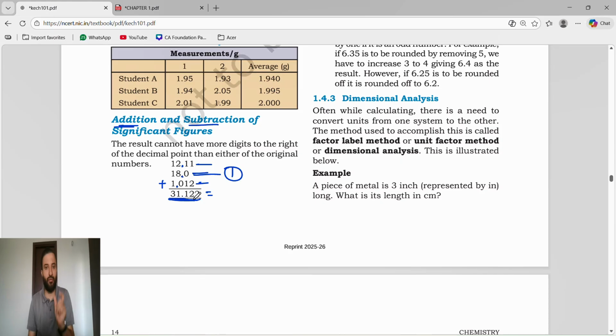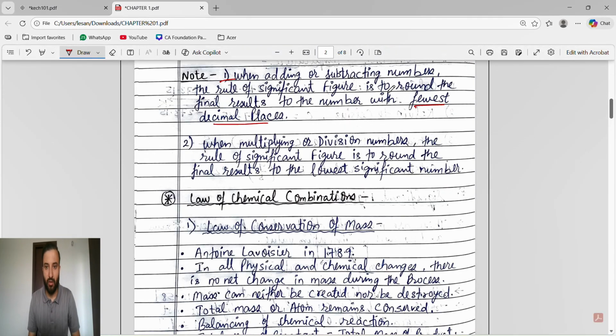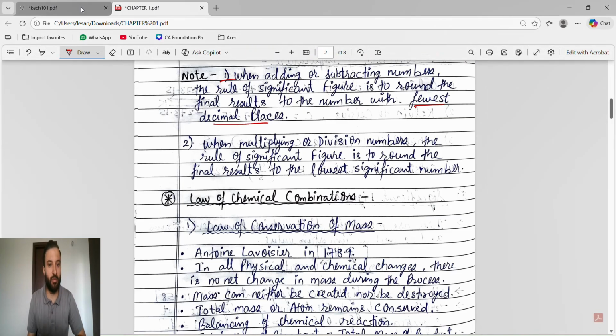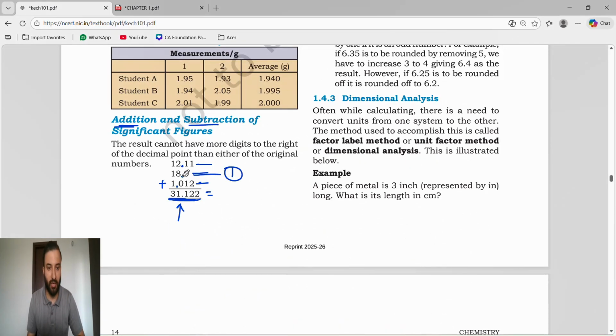Just understand this much. If you are adding or subtracting significant figures, whatever final answer you get, round the final result to the number with the fewest decimal places. Fewest decimal places means we look after the decimal. After the decimal, what is the least number of digits? We have 2 digits, then 1 digit, then 3 digits. So what is the fewest, guys? 1. So we have to round off to 1 digit.